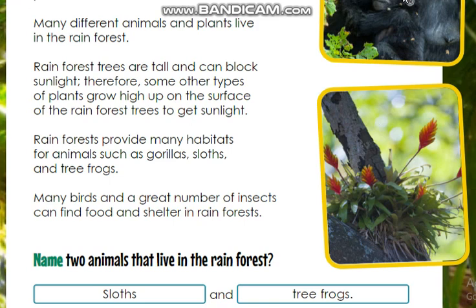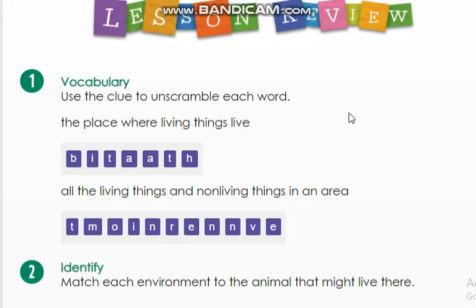Now let's move to page 198. Let us do the lesson review together as we finish this lesson. What are some land environments? So this is the lesson review, page 198. We did this question before. Let us do it again.